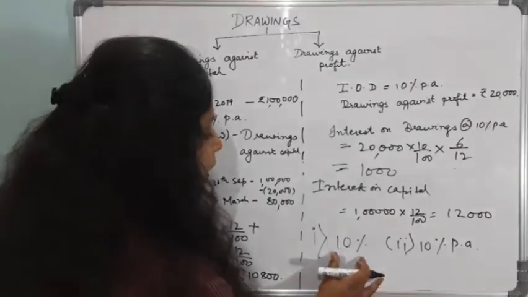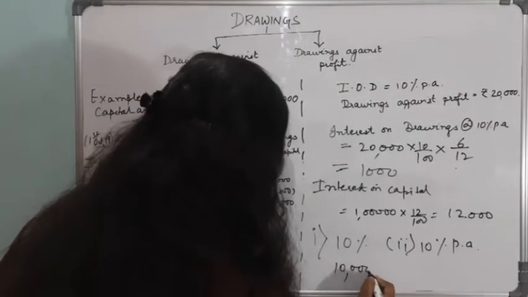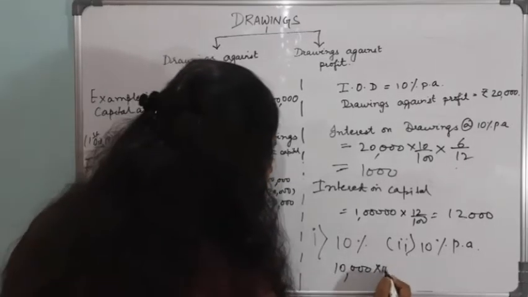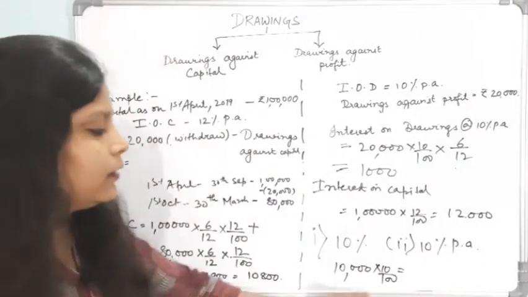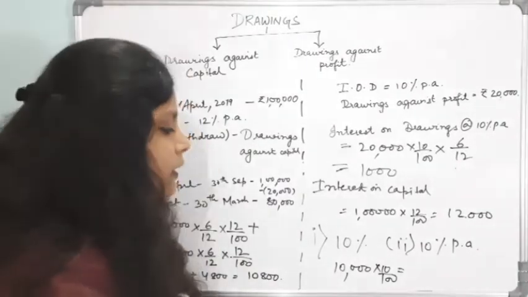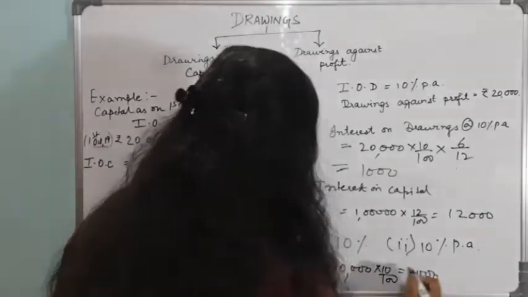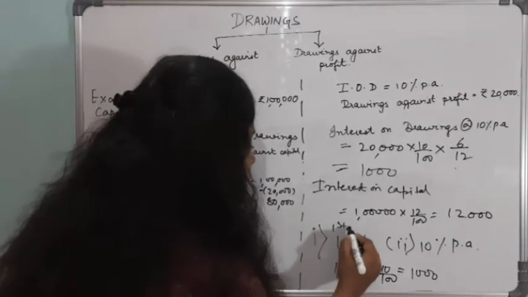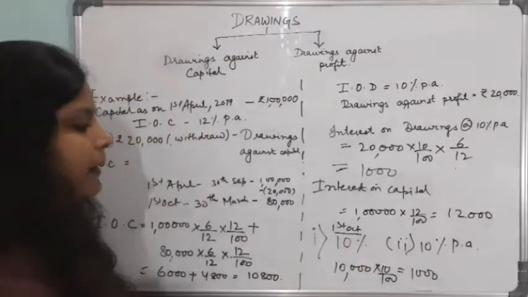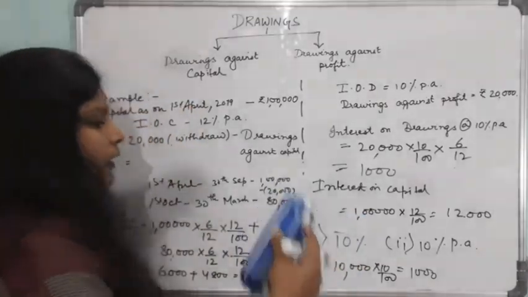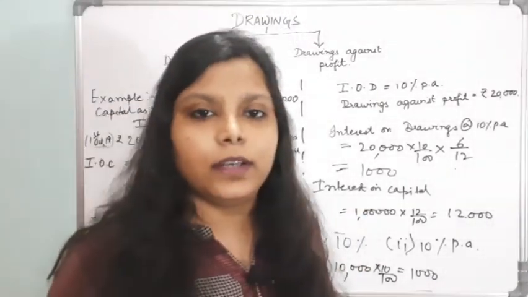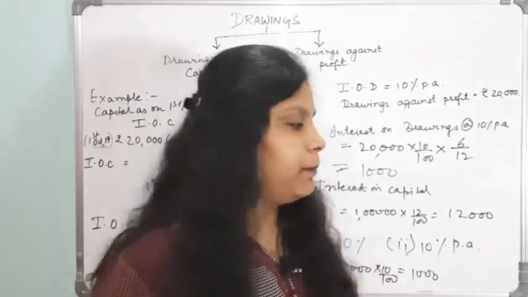If it is only 10%, let's say the amount of drawing is 10,000, then you have to calculate only 10% out of that 10,000, that is 1,000. Even if this drawing is done on 1st October, but per annum is not written, then you have to ignore that time period.